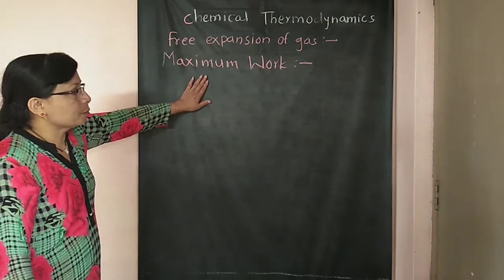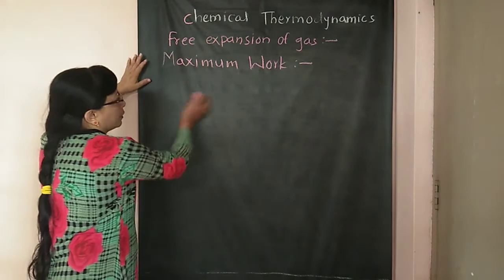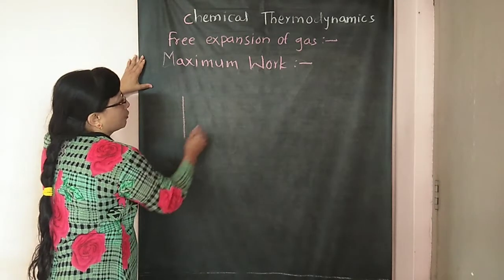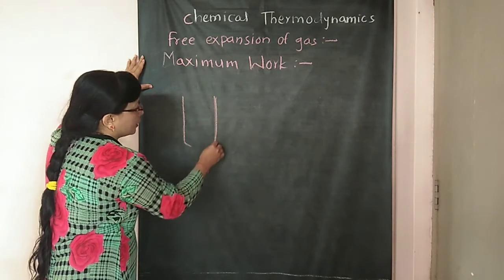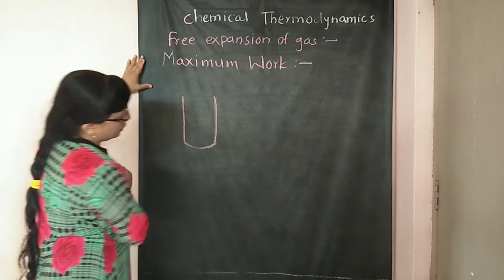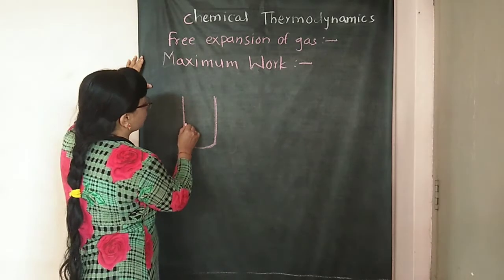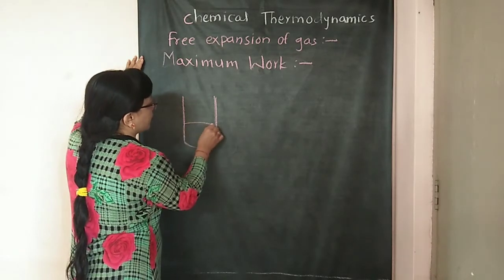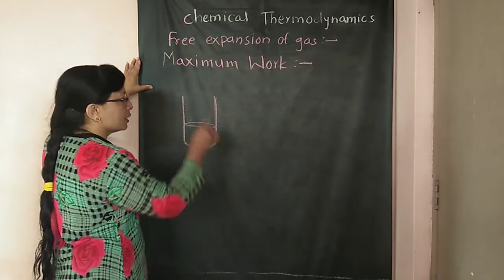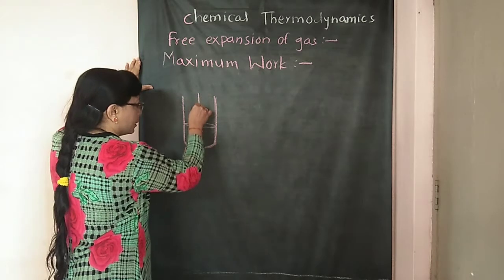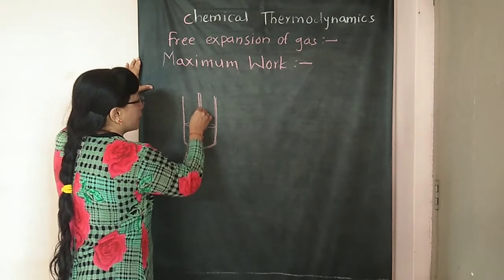So again for this purpose we have to remember the expansion of a gas. We have to remember the gas cylinder in which a certain amount of gas is enclosed, fitted with a weightless and frictionless piston. So this is the initial level of gas.